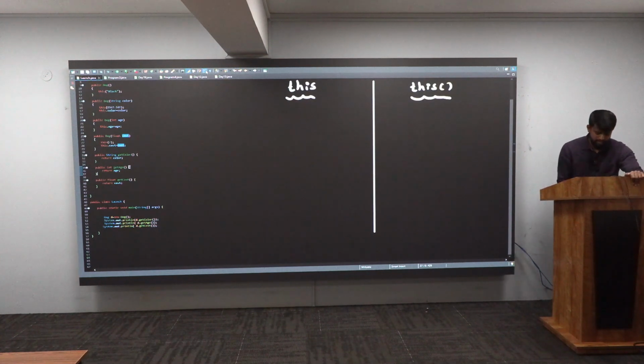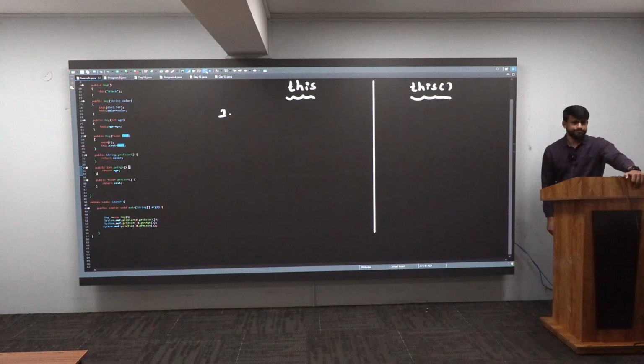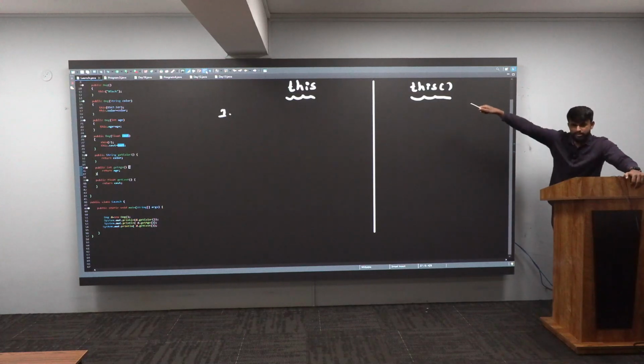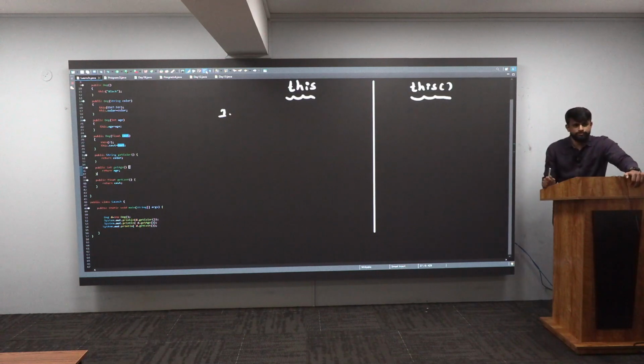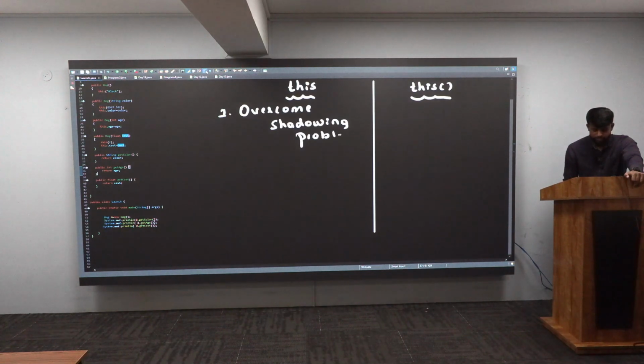Let me start with point number one. What is the this keyword used for? Very good. You should tell, this is used to overcome the shadowing problem, and this is what you should tell in the interview also.